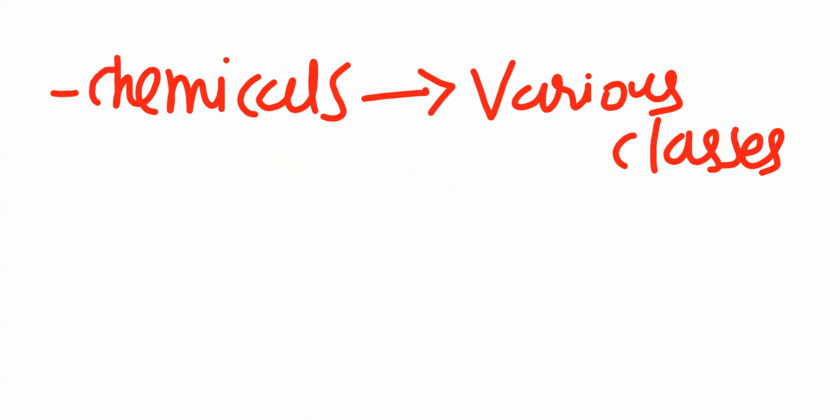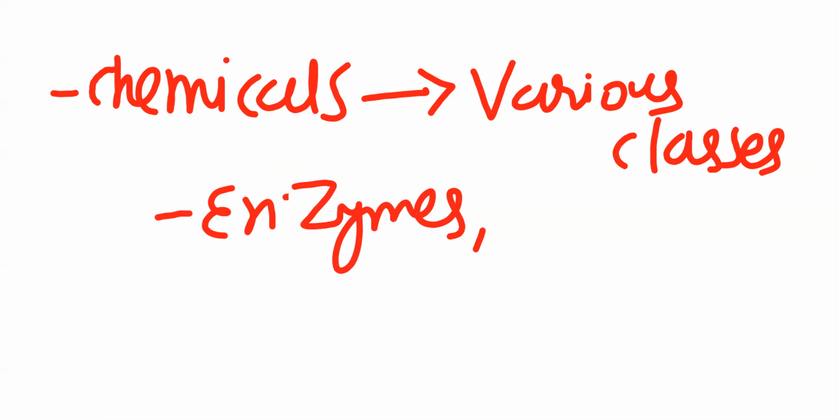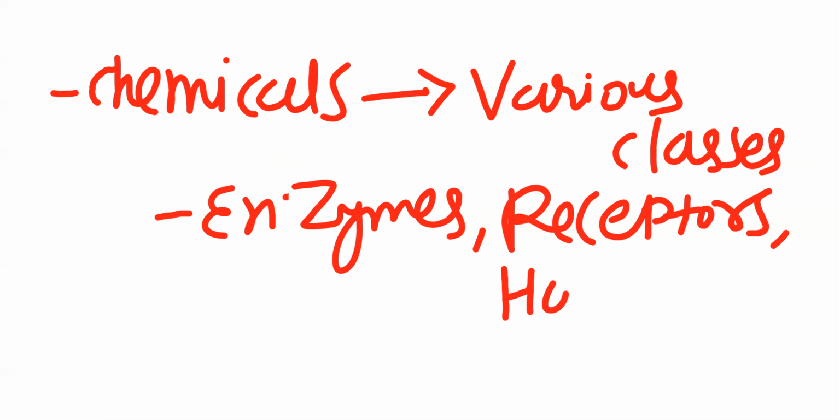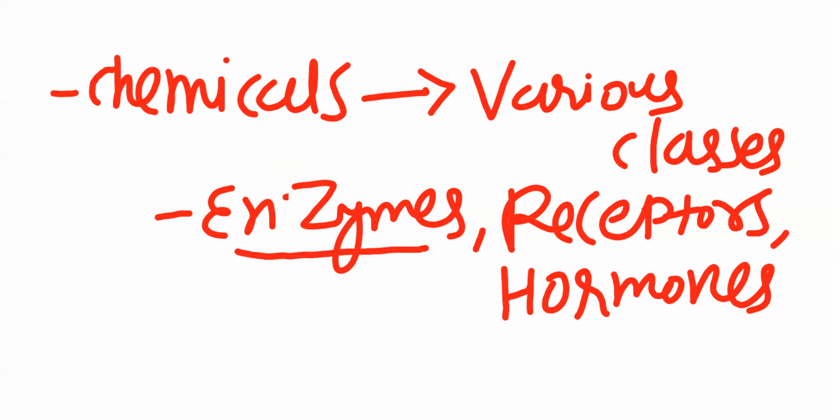Some of the chemicals act as enzymes, some act as receptors, some act as hormones, etc. They belong to various classes. Some are lipids, some are proteins, some are carbohydrates. And the role of enzyme is different from that of receptor and hormone. In the same way, the role of receptor is different from enzyme and hormones.